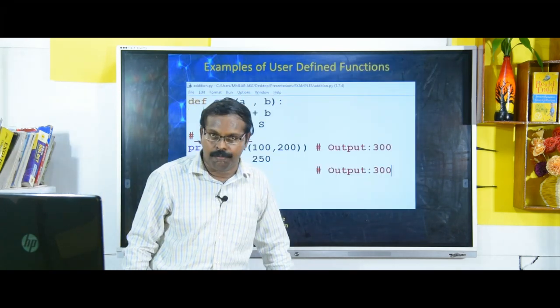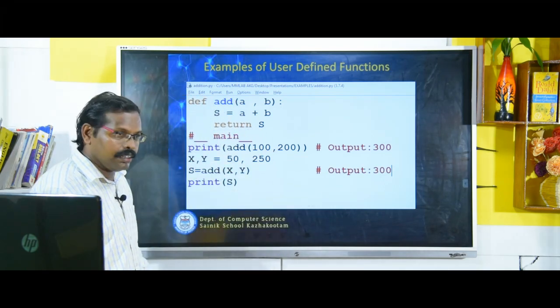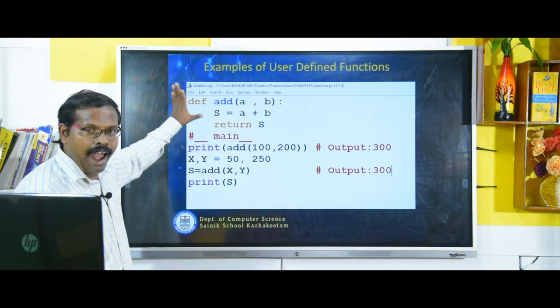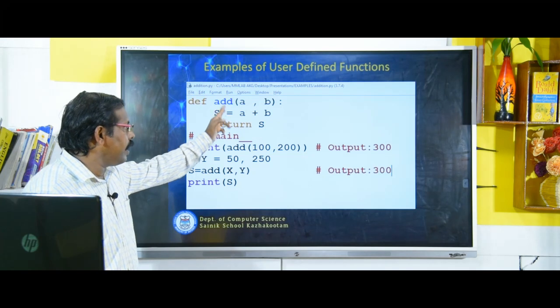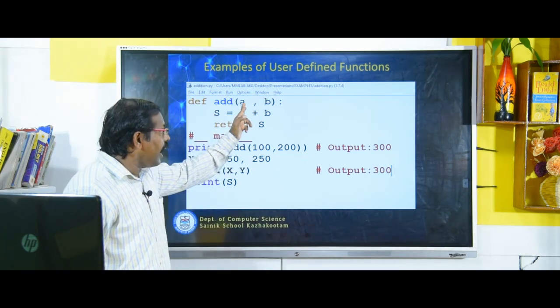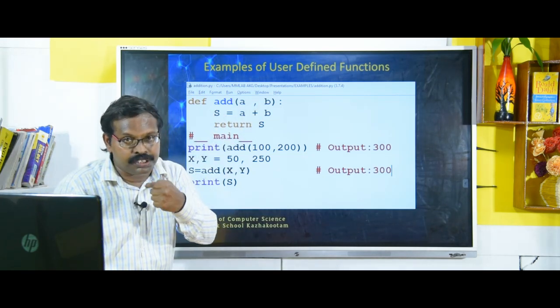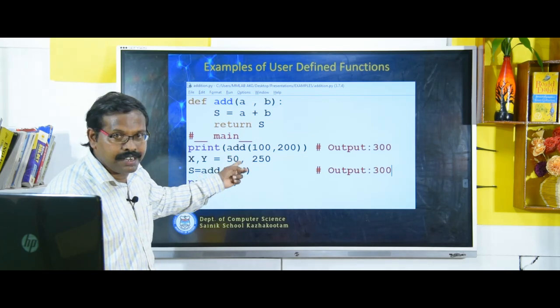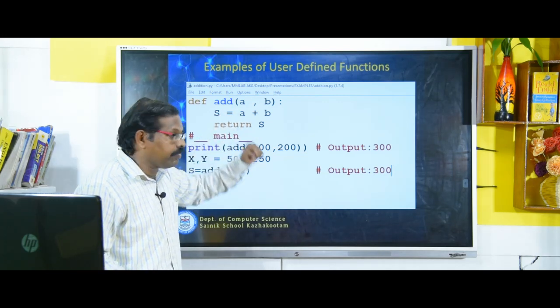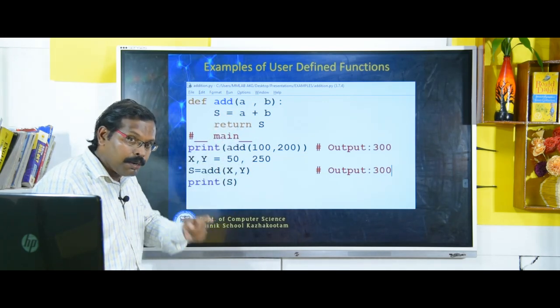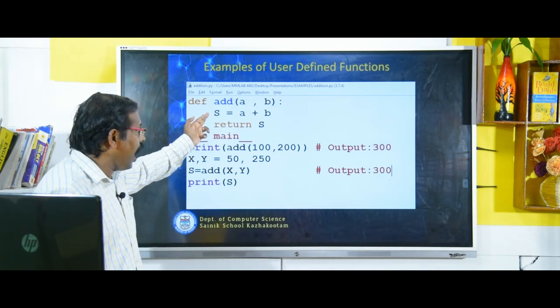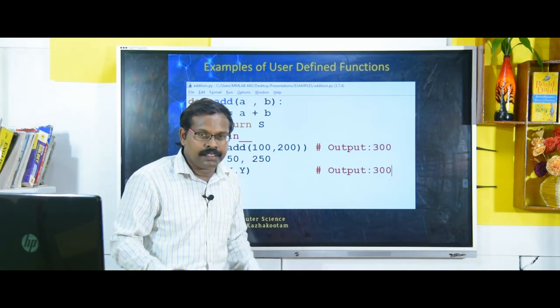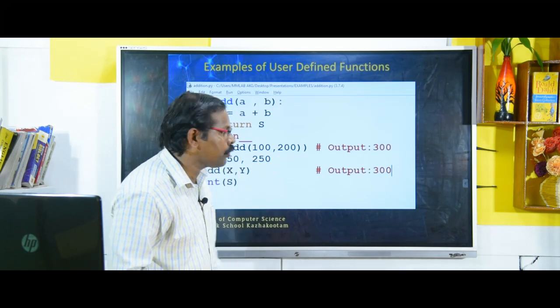Here I have an example also. You look here carefully. I wrote a function add, def add(a, b). Here a and b are parameters. We have already discussed in the syntax: whatever variables you are writing in the brackets, they are called parameters. Now you look here, I wrote s is equal to a plus b. That means I want to add a and b together.